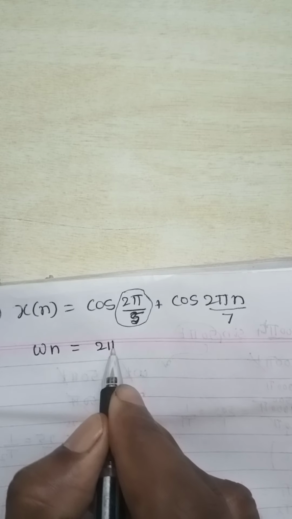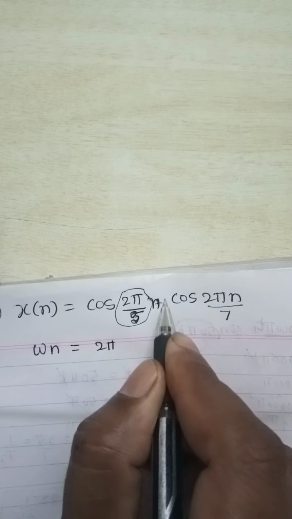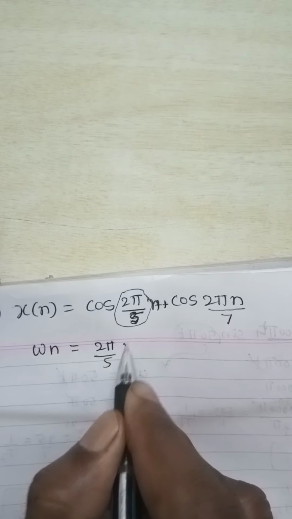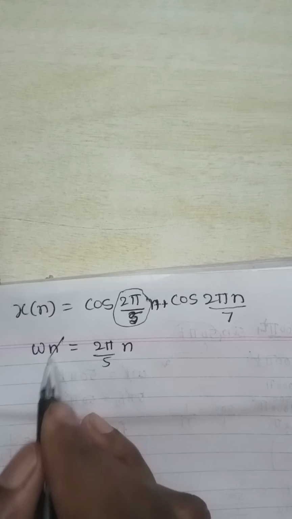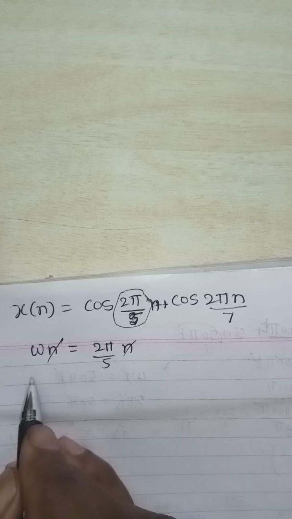Now omega n is 2 pi by 5 into n. The n cancels.